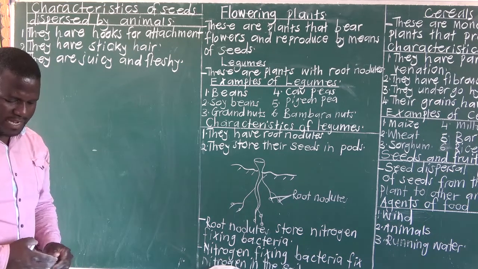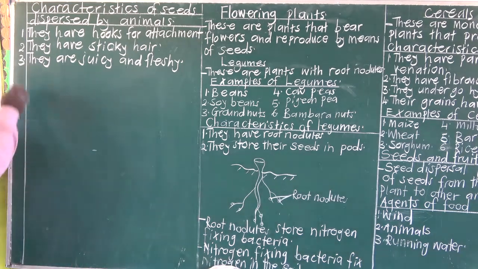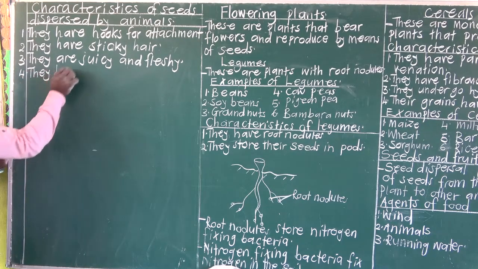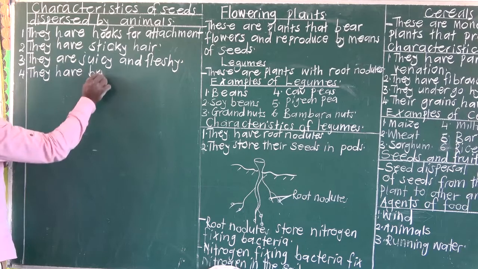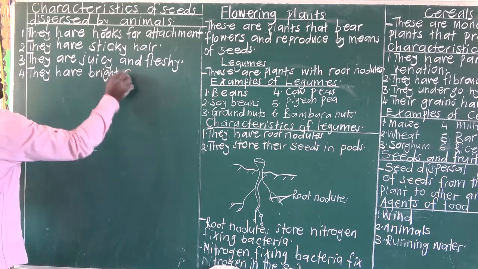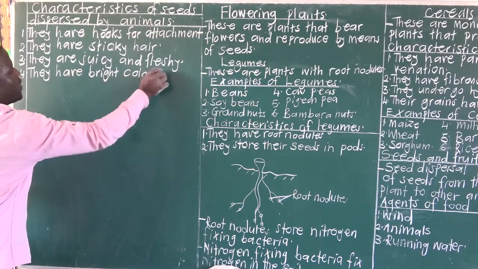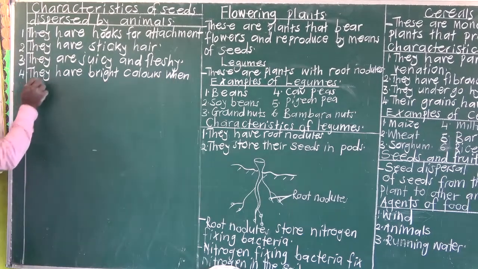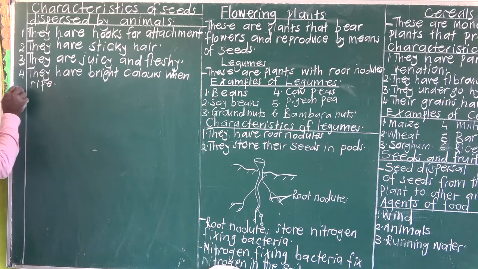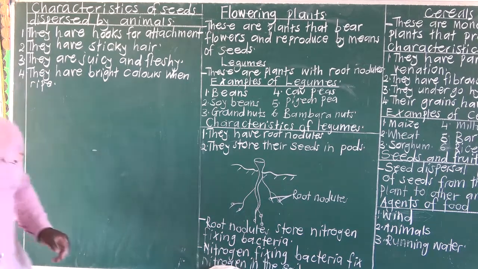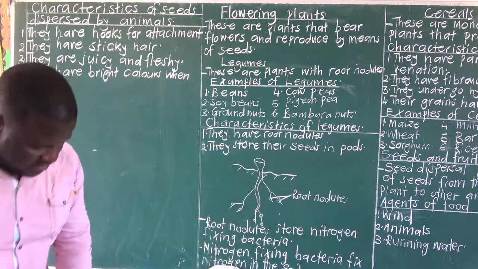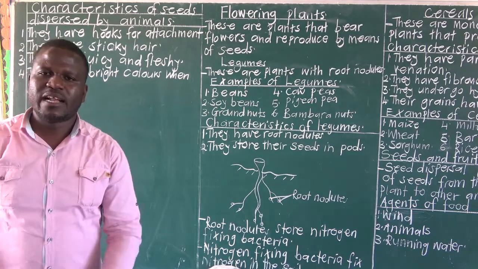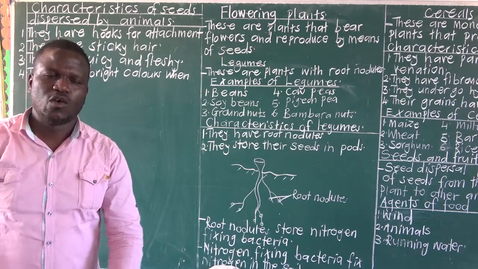Then they have bright colors when ripe. So fruits which are dispersed by animals have bright colors when they are ripe. Look at mangoes, oranges.